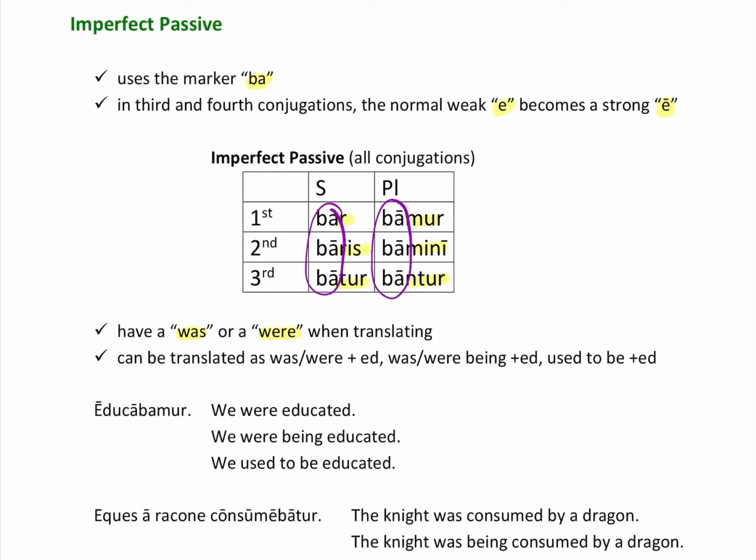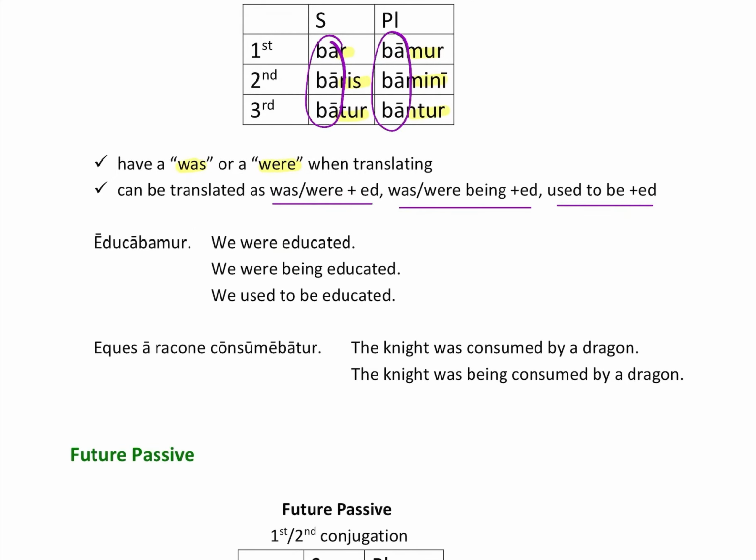Now, they have a was or a were when they're translating, and these are the ways they can be translated. You could say was, were plus the verb in ed, was, were being plus the verb in ed, or used to be plus the verb in ed. Used to is not a perfect, it is an imperfect. All right, so let's look at a couple. So if I said educabamur, here's our we were educated. Our second option is we were being educated, or we could say we used to be educated.